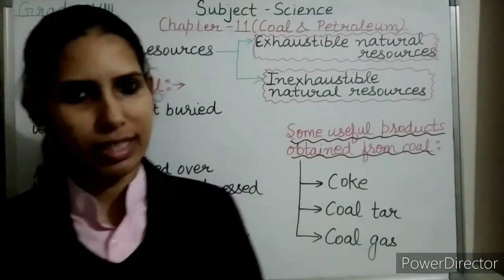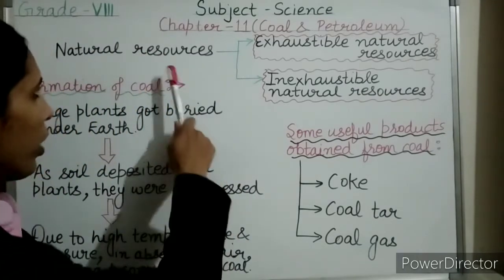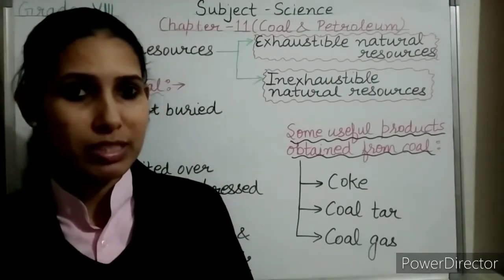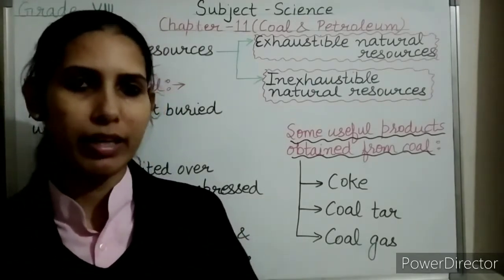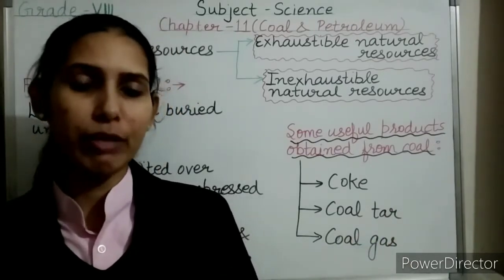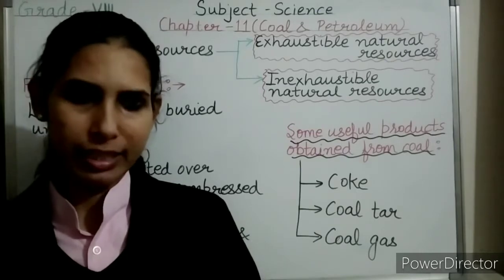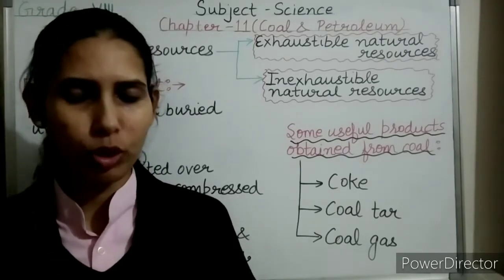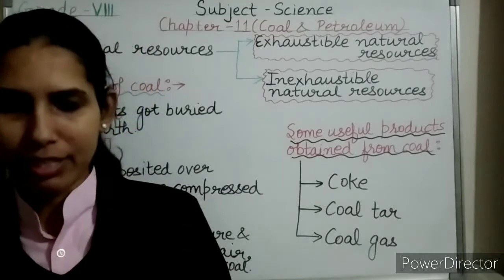So let's quickly start. First is, what are natural resources? As clear from the name, natural resources means the resources which are available in nature, which are found in nature and which are useful to humankind. They are known as natural resources. For example, sunlight, air, water, coal, petroleum, etc.